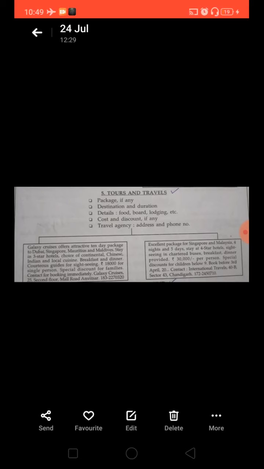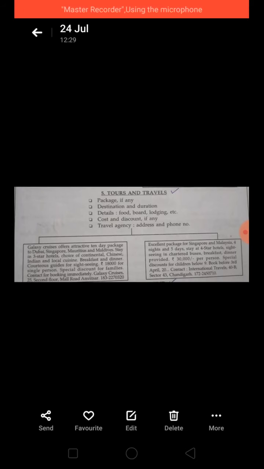Courteous guides for sightseeing, and the guides will be very courteous and humble. Rupees 18,000 for single person, and the cost has been mentioned here. Special discount for families, if you go with the family there will be special discounts. Contact for booking immediately Galaxy Cruises. So address किसका आ गया, you can see the travel agency's address is there. Galaxy Cruises is the name of the travel agency. Galaxy Cruises, 25, 2nd floor, Mall Road, Amritsar, and their contact number is given here, enclosed inside the box.